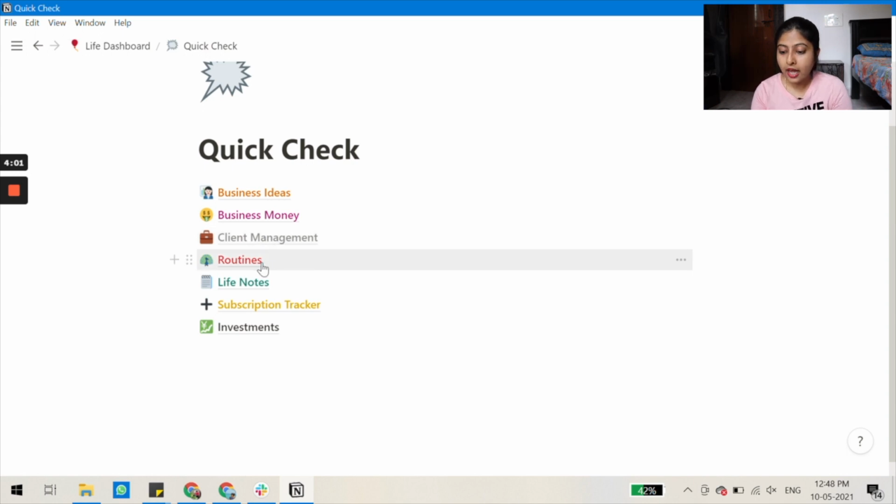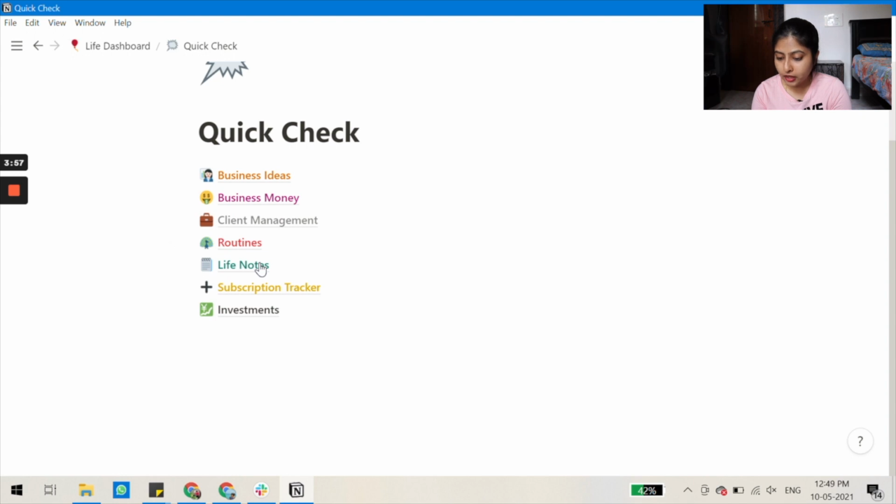And I have routines as well, if you notice, wherein it's just a page where I've put in all the routines, be it my morning routine, my evening routine, and the ideal routine, so I can pick up from there and get going. And life notes is actually something new that I started. I haven't really done anything inside.